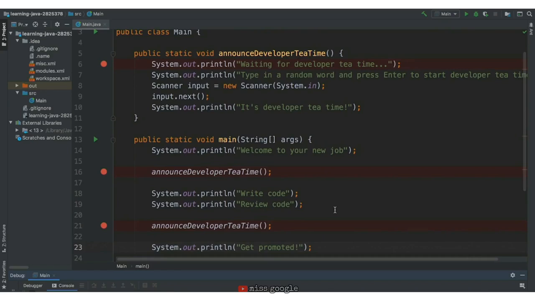In the next lesson, we'll make a new function that's a little more complex. Stay tuned.